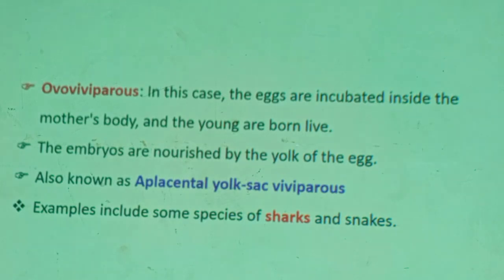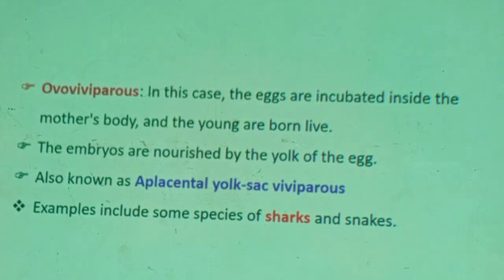Therefore, ovoviviparous animals are animals whose eggs are incubated inside the body of the female. Incubation takes place inside them. In case of viviparous, the egg is attached to placenta, to the wall of the uterus, and nutrition is obtained from the mother's circulation directly. In case of ovoviviparous, the nutrition is already stored in the egg yolk. The difference is that the egg is incubated inside the mother's body.